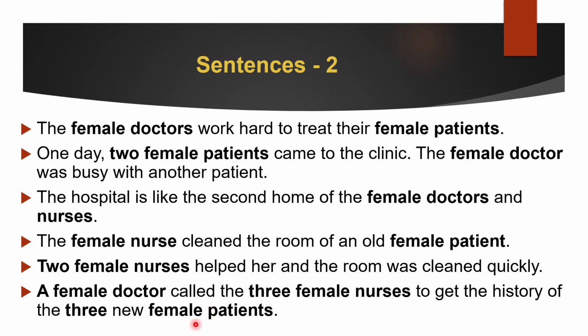So the last sentence of today's exercise will be: a female doctor, tabibatun, called the 3 female nurses, mumarridatin, to get the history of the 3 new female patients, maridatin. Great. So with that, today's exercise was done. You finally learned how we are going to apply the Muslimun chart and Muslimatun chart, and we translated some pretty heavy sentences today. So that's all for today.